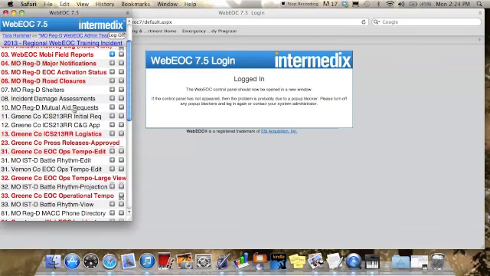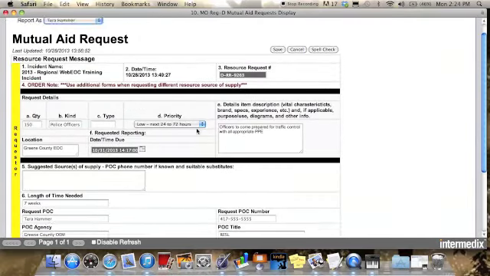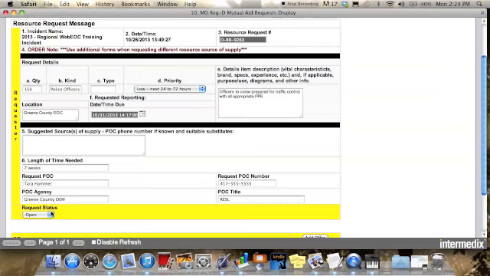Once we feel like there have been enough offers on this, going back in as the Greene County EMD, I can click Update, and I can change my request status from open to either complete, because we have everything that we requested, or canceled because we decided that it wasn't what we wanted anymore.